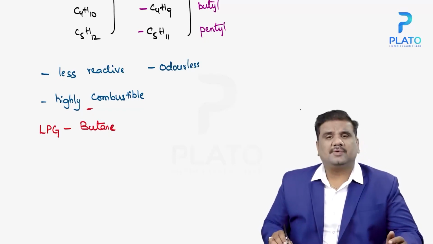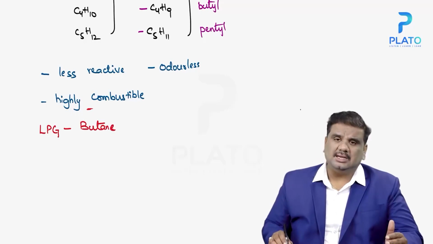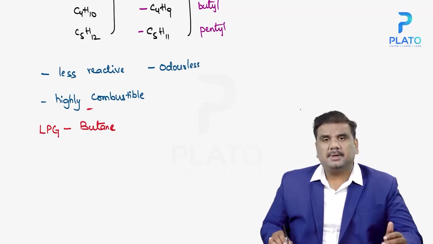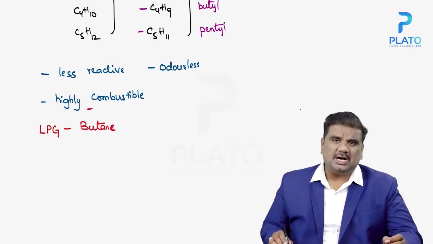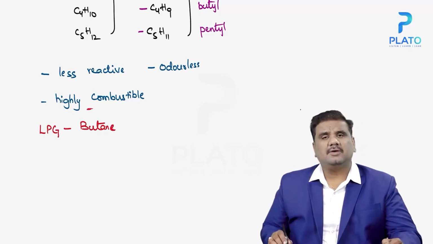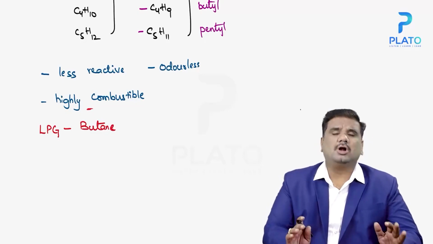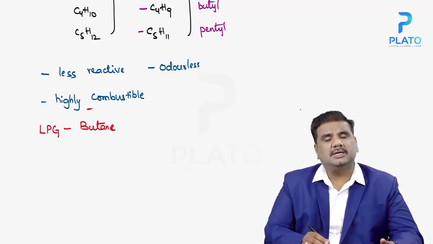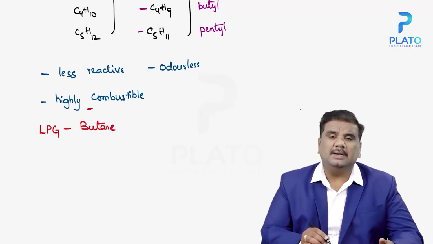The physical properties of alkanes: they are less reactive in nature, they are highly combustible, and at the same time, they are odorless. They do not have any particular smell. So the LPG cylinder consists of butane.